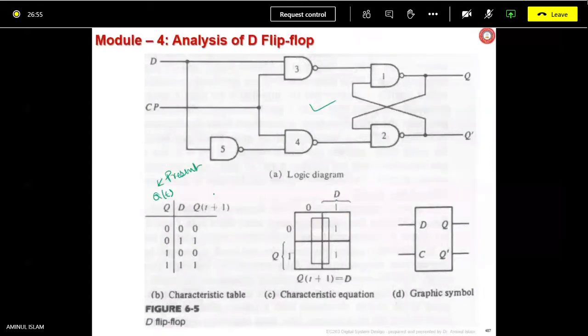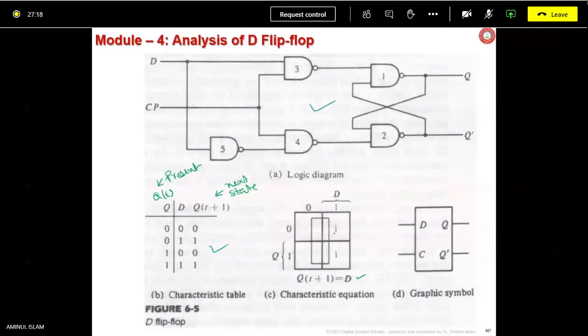Based on this characteristic table, putting it into the Karnaugh map, you can get the characteristic equation: Q(t+1) equals D.